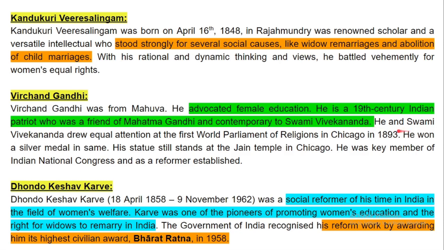He and Swami Vivekananda drew equal attention at the first World Parliament of Religions in Chicago in 1893.